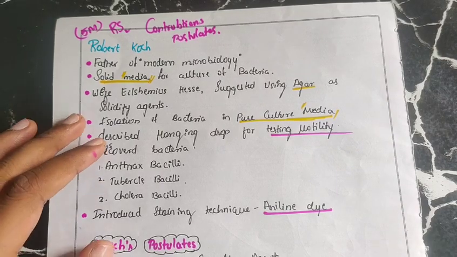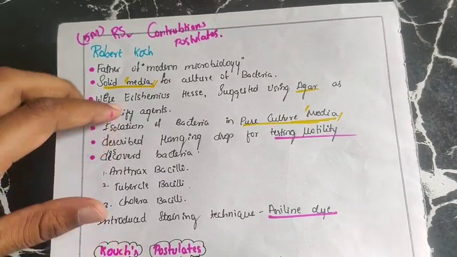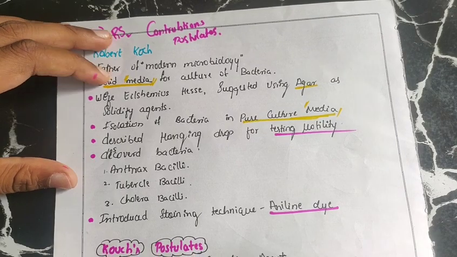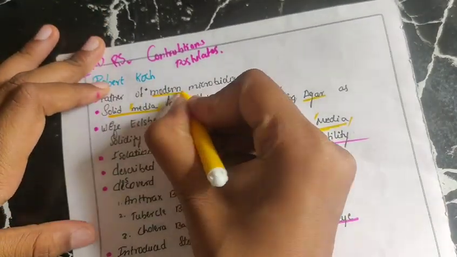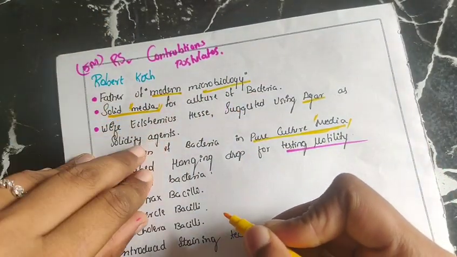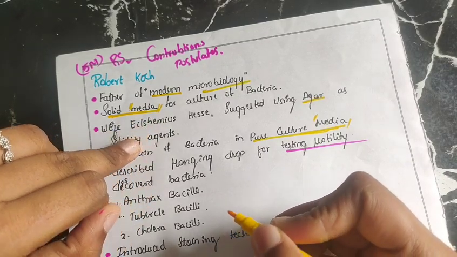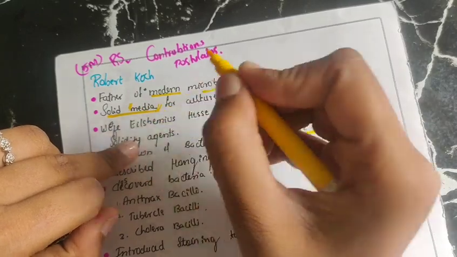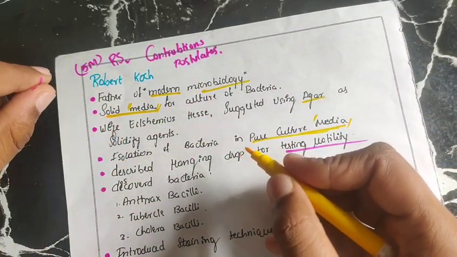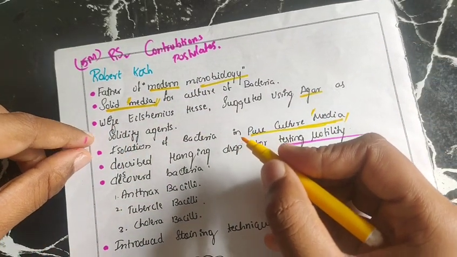In this video, I'll be teaching you about the postulates of Koch and his contributions. He is the father of modern microbiology. As you know, the father of microbiology is Louis Pasteur. Robert Koch is the father of modern microbiology, and he introduced the solid medium for the culture of bacteria, and his wife